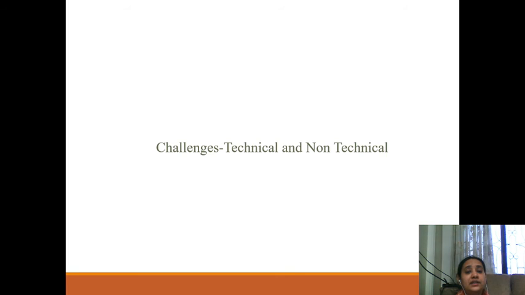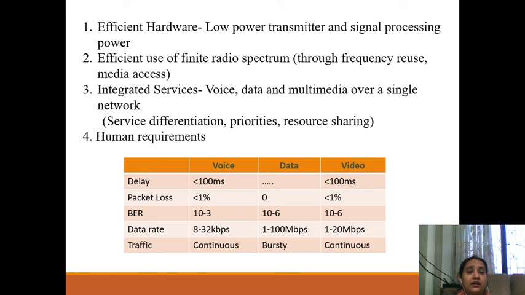Now let us see some challenges which are associated with wireless communication. The first challenge is efficient hardware. That is, for wireless communication, we require low power transmitters and signal processing power. Then there should be efficient use of the finite radio spectrum.